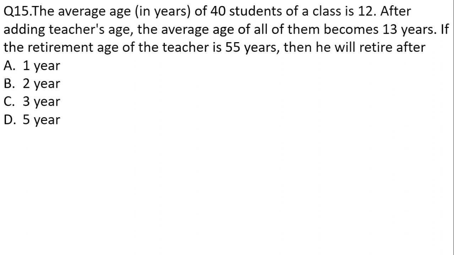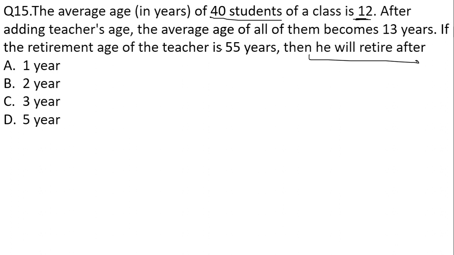Next question now. The average age in years of 40 students of a class is 12. After adding a teacher's age, the average age of all of them has become 13 years. If the retirement age of the teacher is 55 years, then he will retire after how many years is the question. How many students are there? 40 students. And here the average age mentioned is 12 years.